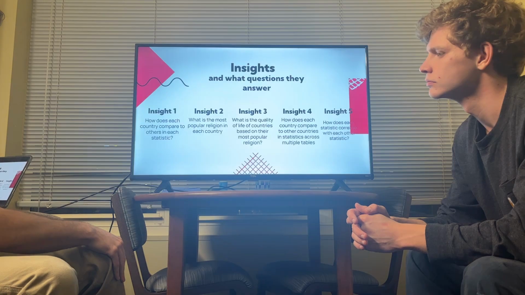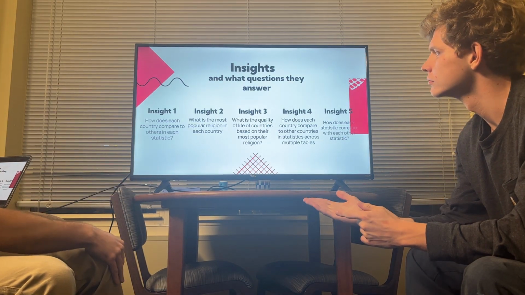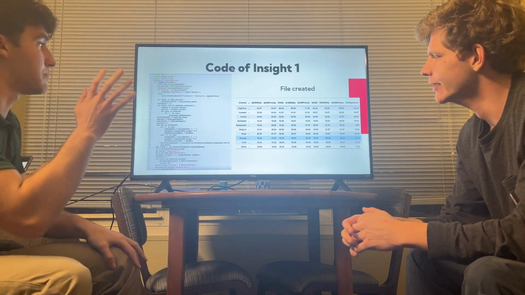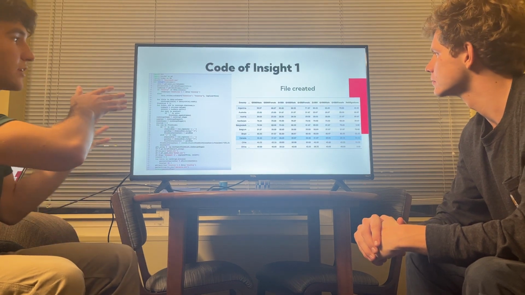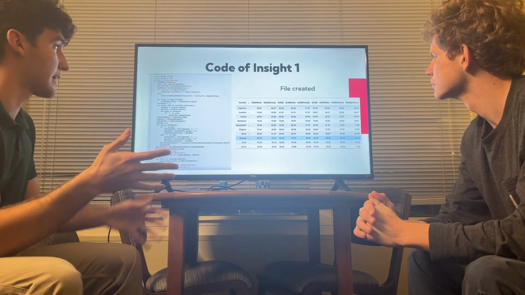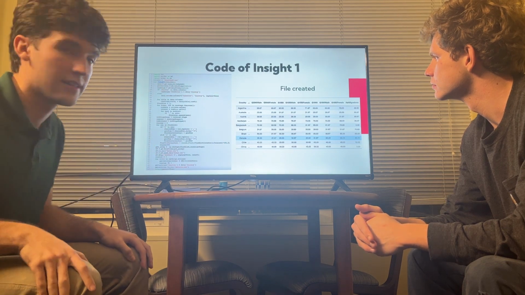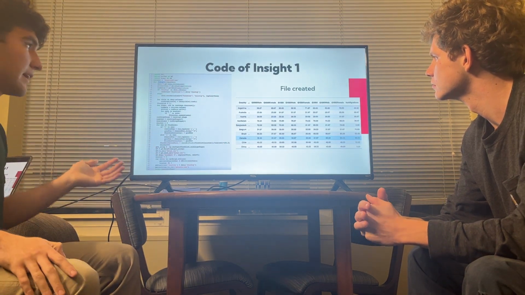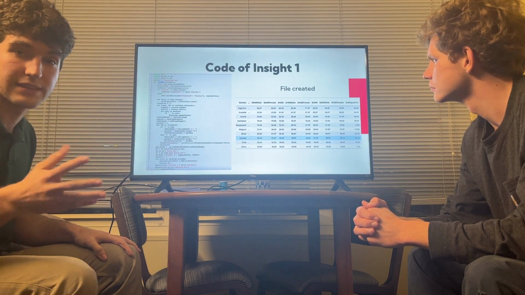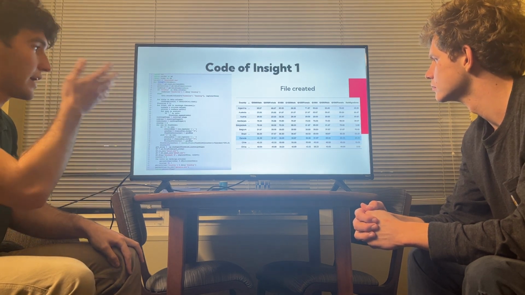So now our data analysis. We had 5 different insights, and the first was to answer the question, how does each country compare to others in each statistic? We did this by converting all of the statistics from the data sets into a percentile. So you can look at Argentina and notice that for net migrations, they are in the 48th percentile. This was done by taking all the countries and ranking all the data in the data file, and then from that ranked data file, we were able to convert them into a percentile.